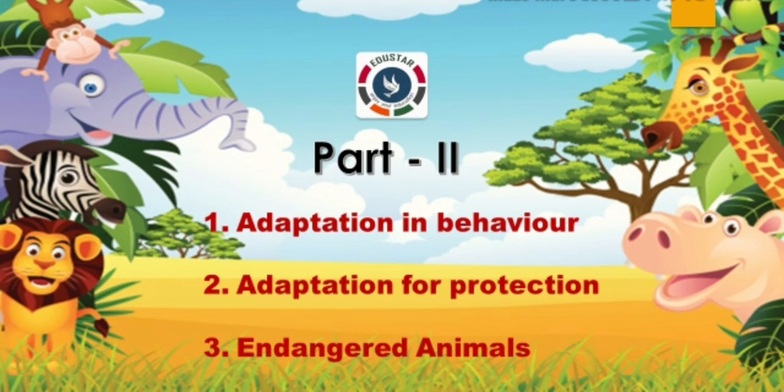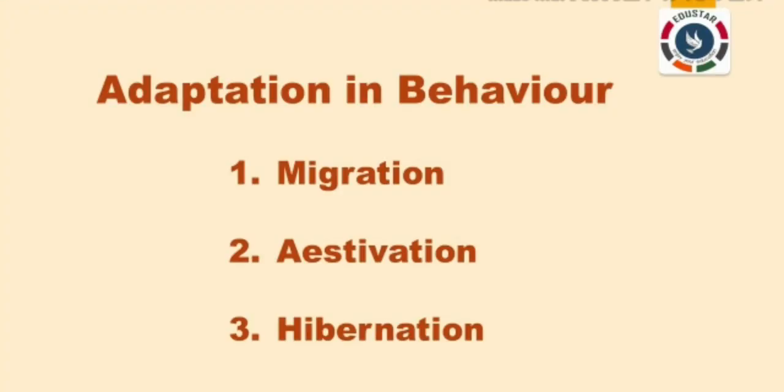Now we will move into the lesson. This is Part 2. Here we are going to discuss adaptation in behavior, adaptation for protection, and endangered animals. Let's begin. Adaptations in behavior. Animals have 3 different types of adaptation to survive in extreme weather conditions. They are migration, estivation, hibernation. Let us discuss one by one.